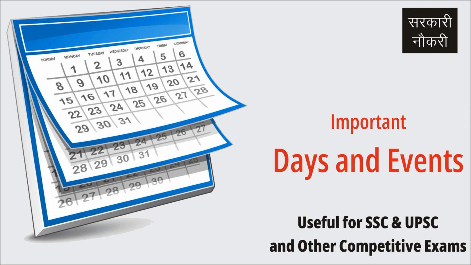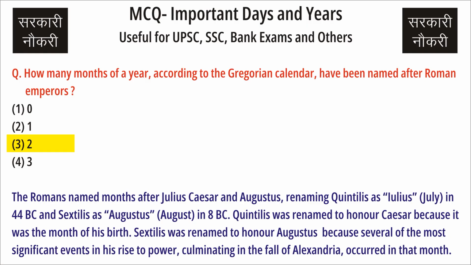Question: How many months of a year, according to the Gregorian calendar, have been named after Roman emperors? Answer: 2. The Romans named months after Julius Caesar and Augustus, renaming Quintilis as Julius, July in 44 BC, and Sextilis as Augustus, August in 8 BC.